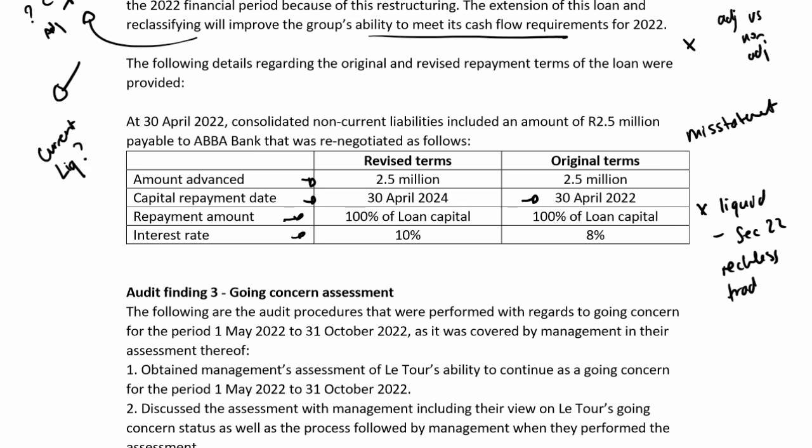And I know we only do reckless trading later, but guys, it is something that you are expected to know at any point. And if we are reckless trading, is there a reportable irregularity? Once again, something we only do later, but you are expected to know at any point in the syllabus.